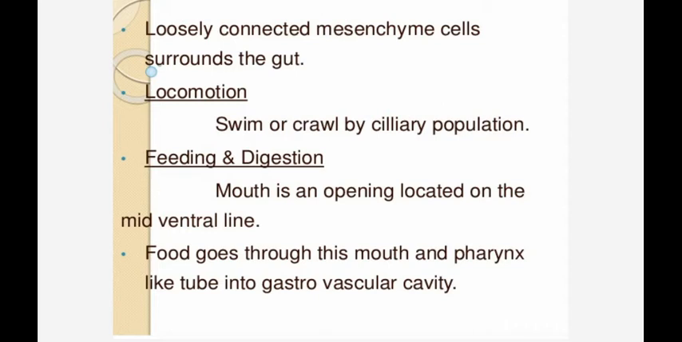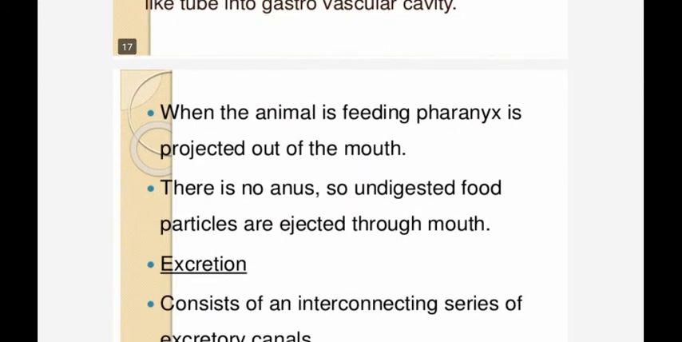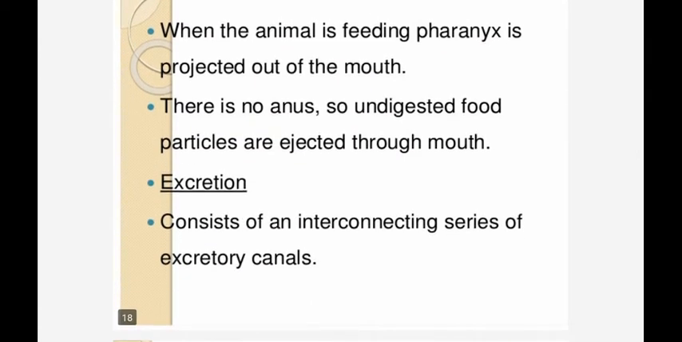Feeding and digestion. The mouth is an opening located on the midventral line. Food goes through the mouth and a pharynx-like tube into the gastrovascular cavity. There is no anus. The undigested food particles are ejected through the mouth only.